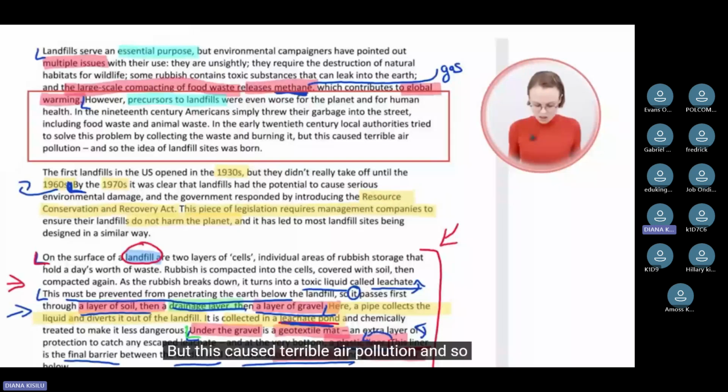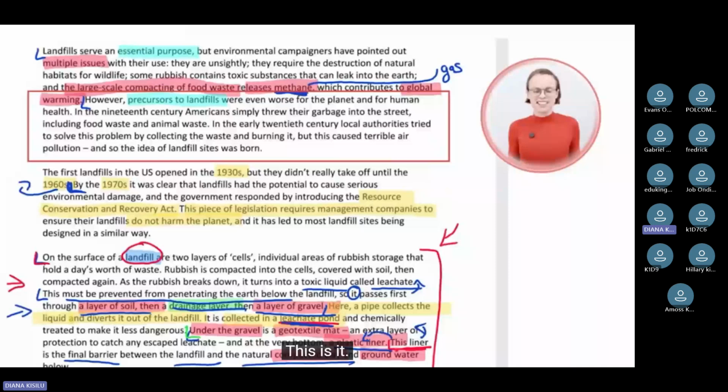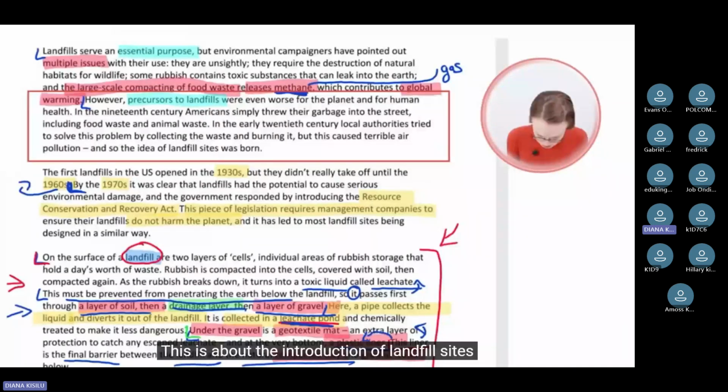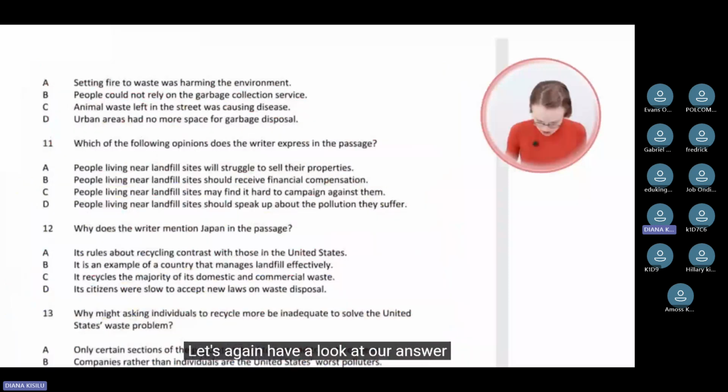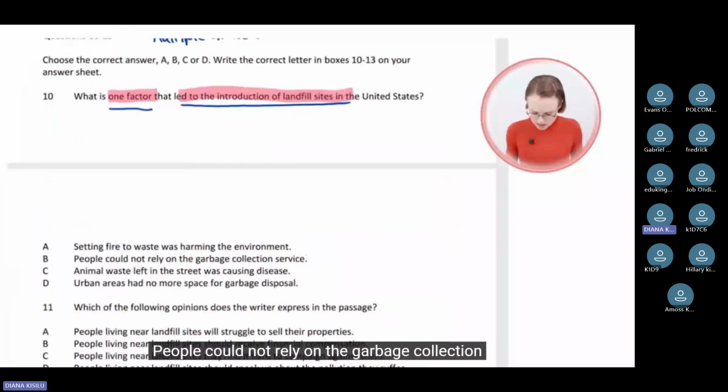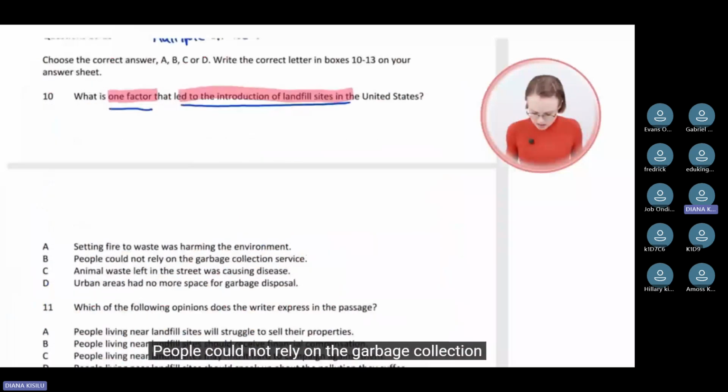This is it. This is what we were interested in, right? This is about the introduction of landfill sites and why they were introduced. Let's again have a look at our answer choices. Setting fire to waste was harming the environment. People could not rely on the garbage collection service. There was nothing in the passage about that. Animal waste left in the street was causing disease. There was nothing about a disease in the section. Urban areas had no more space for garbage disposal.